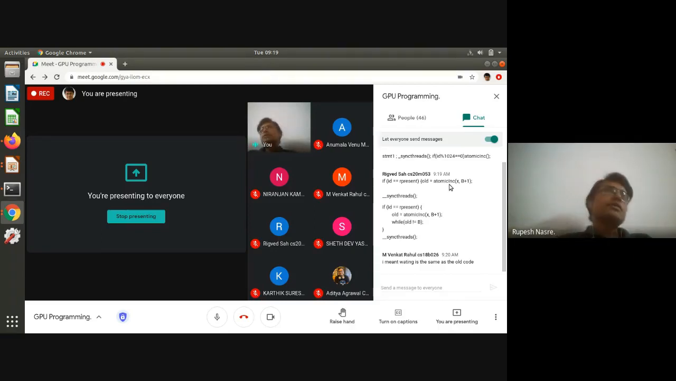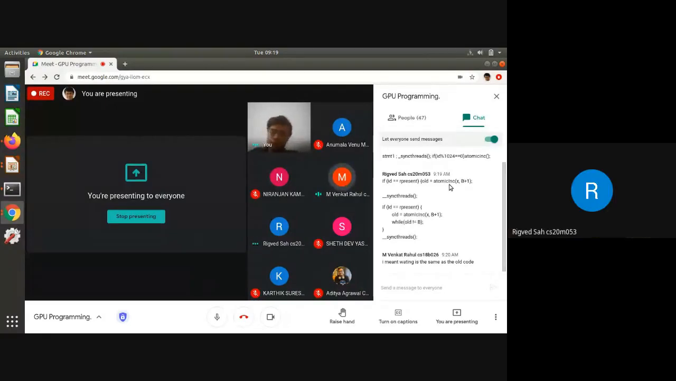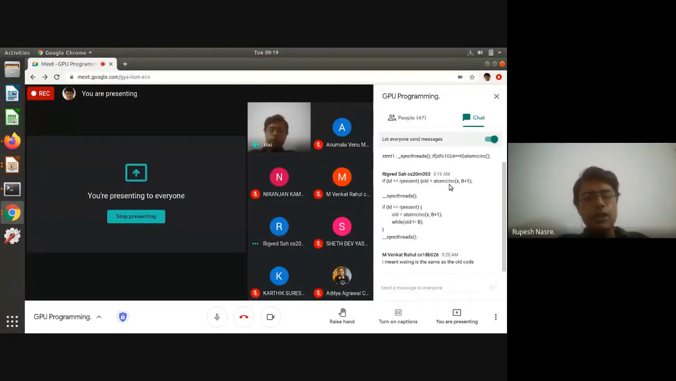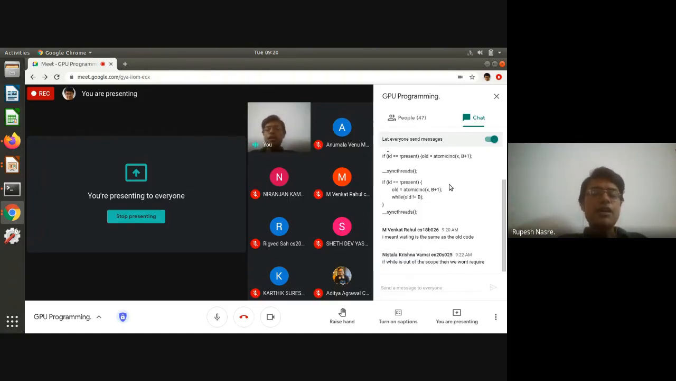It's not going to hurt as such, but I think that may not be required, because everybody will see the value at some point in time and then they will go ahead. Oh, no, sorry. Yeah. You are right. So Rigved and Venkat are right that you require that sync threads, because that while loop is getting executed only by the representative, right? All the other non-representative threads are actually going to go outside this if block, which have to wait for the representative to join, and therefore we require the sync threads at the end of the if block also.